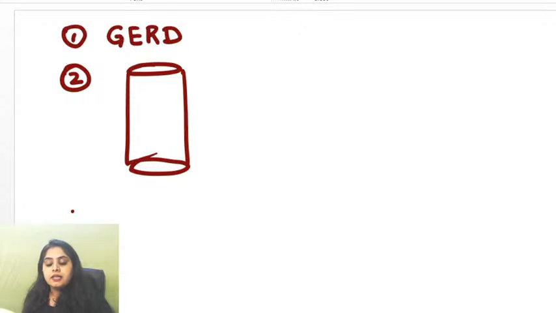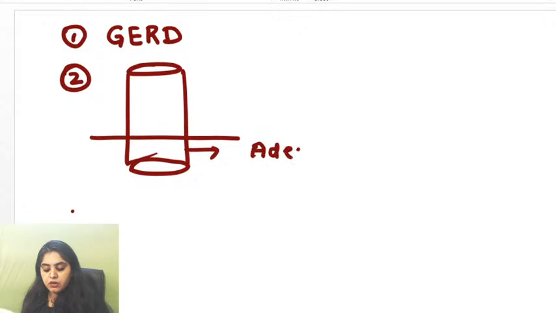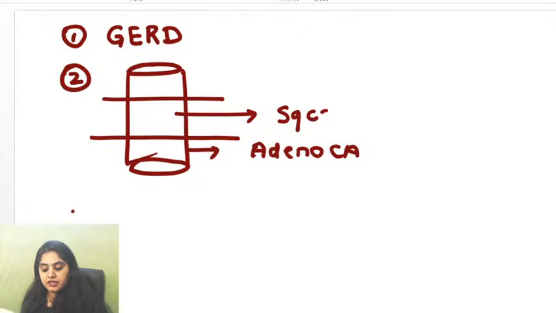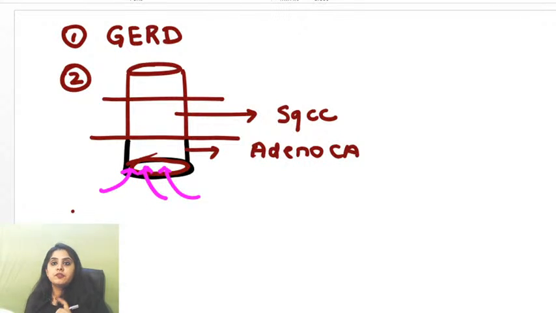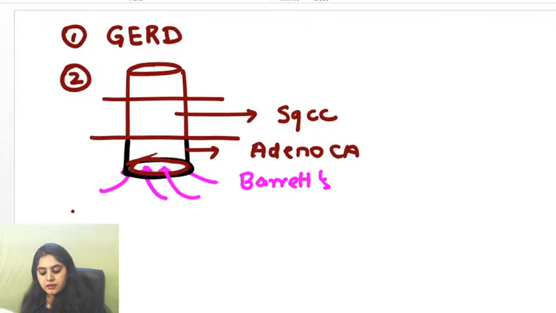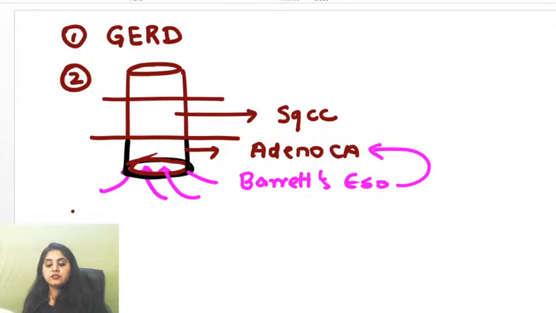In the esophagus, lower 1/3, mostly we have adenocarcinoma. And in the middle 1/3, we have squamous cell carcinoma. Why in the lower 1/3 are we talking about adenocarcinoma? Because this is the area where gastroesophageal reflux disease will occur. Patient will have Barrett's esophagus, correct? And this Barrett's esophagus will then transform into adenocarcinoma. So the lower 1/3 exophytic mass will always hint you towards Barrett's esophagus leading to adenocarcinoma.